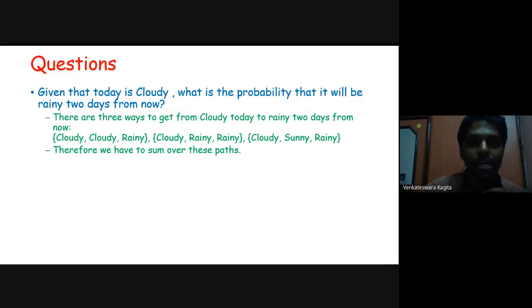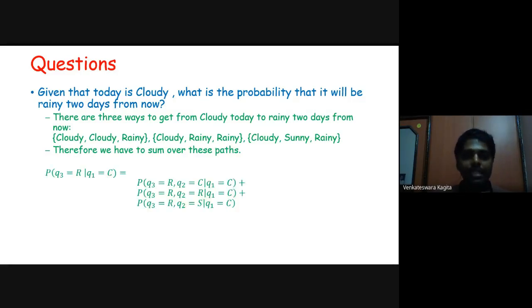So you can estimate all these probabilities and sum over these three paths. So what is the probability that Q3 equal to rainy given Q1 equal to cloudy? That is equivalent to probability of Q3 equal to R, Q2 equal to C, given Q1 equal to C, plus probability that Q3 equal to R, Q2 equal to R, given Q1 equal to C, and so on.